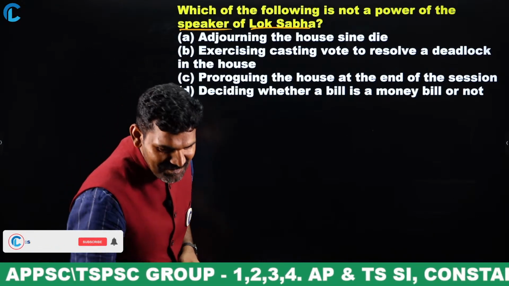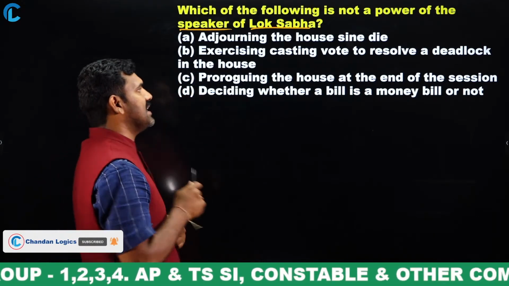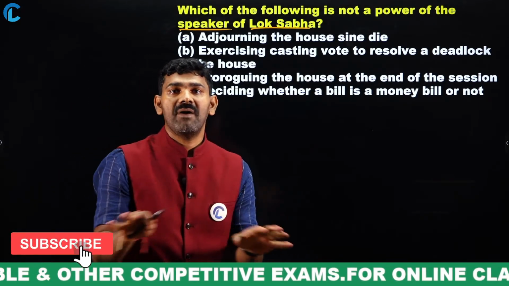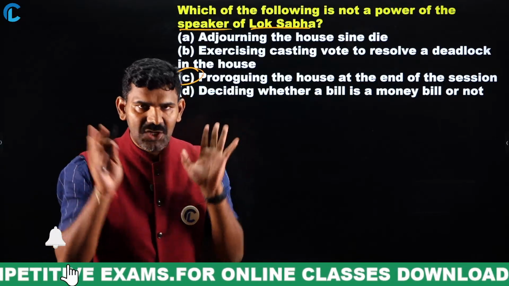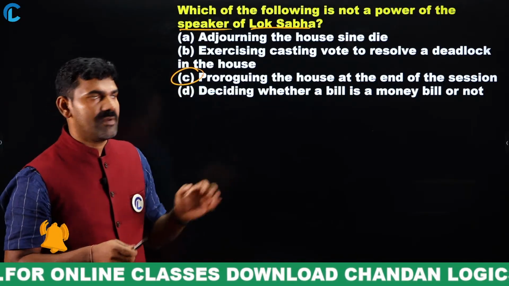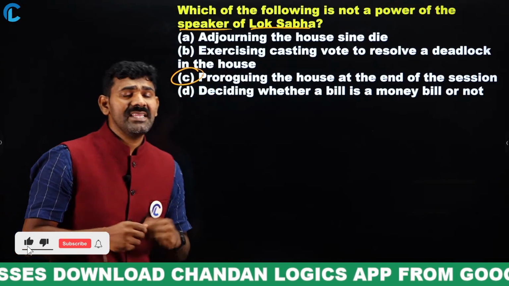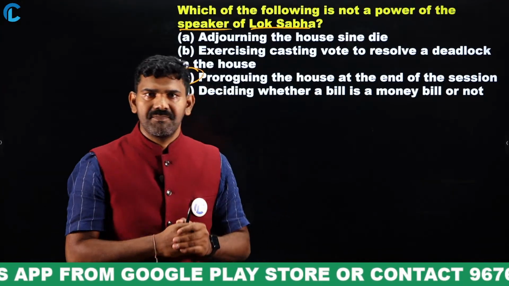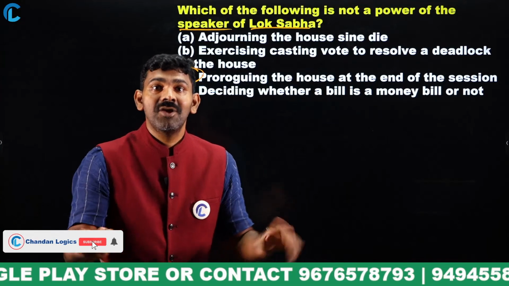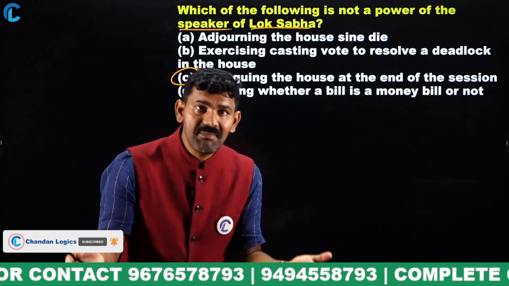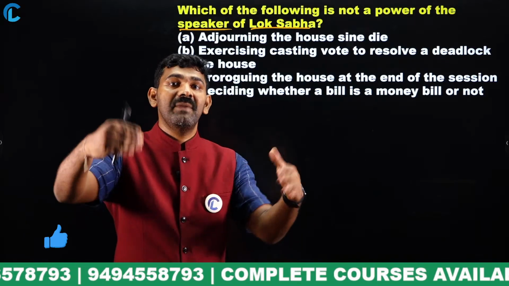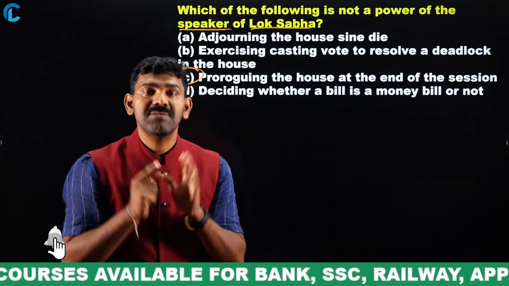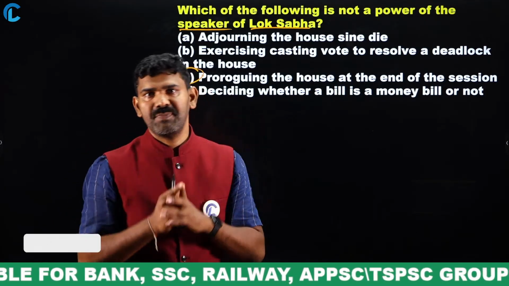Okay? Yes. Superb. The right answer here is that proroguing the House at the end of the session is not the power of the Lok Sabha Speaker. Okay, I'll tell you an important thing here. See here, adjourning the House sine die. What's the meaning of adjourning the House sine die? It means I am postponing the session. Again we'll meet. When? I don't know when we are going to meet, but we definitely will meet in a future time. That future time is not mentioned. Who can do that? The Lok Sabha Speaker can do that.